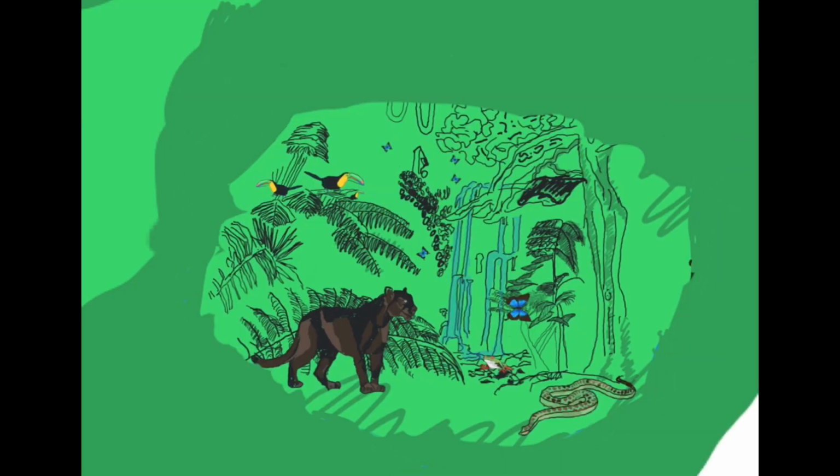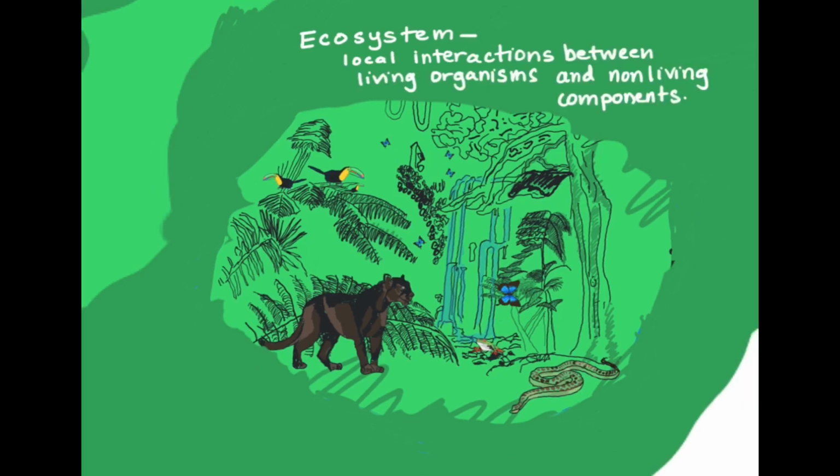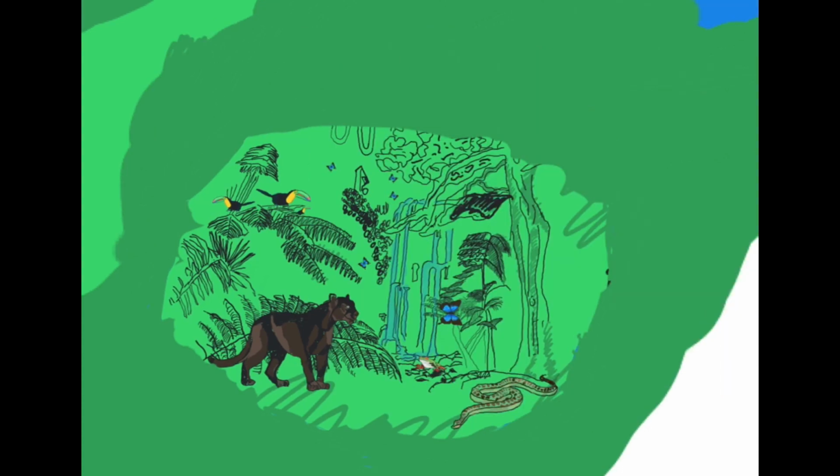A local or smaller region in a biome is referred to as an ecosystem. An ecosystem describes all the living organisms and non-living things they need to survive, like water, air, and soil. What are some of the organisms you notice in this ecosystem? How might they interact with the non-living parts you also see in this ecosystem?